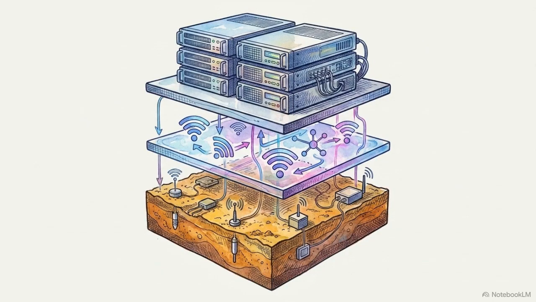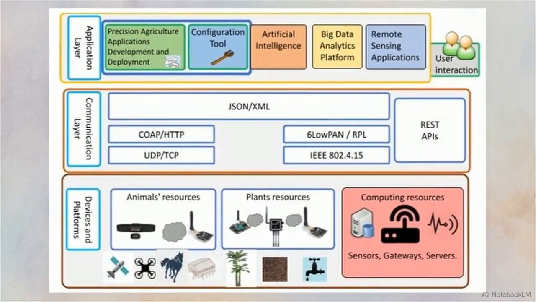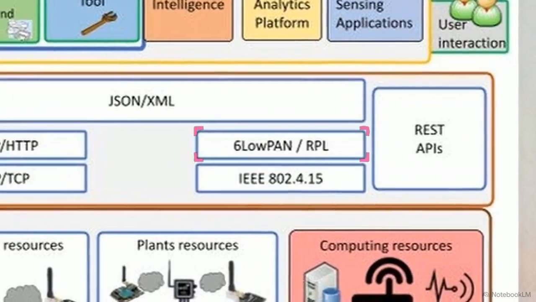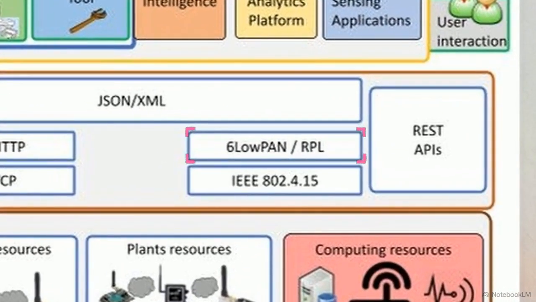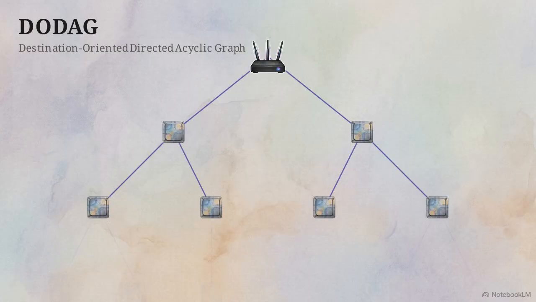This ecosystem operates on a proposed 3-tier architecture: devices at the bottom, communications in the middle, and applications at the top. If we isolate the middle tier, the communication layer, we find the core of the network's structural integrity. This layer translates data from heterogeneous agricultural resources, bridging it to upper-level servers. Within this tier sits the routing mechanism itself, the 6LoWPAN and RPL protocols.